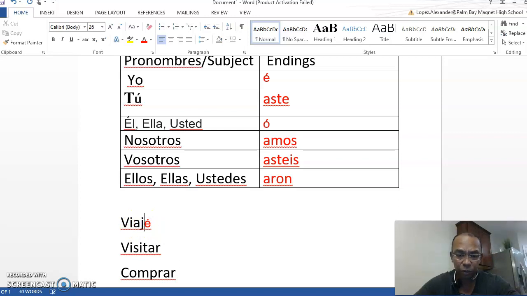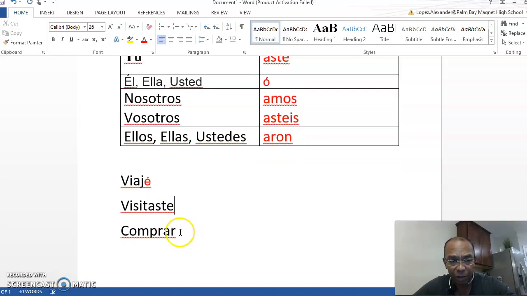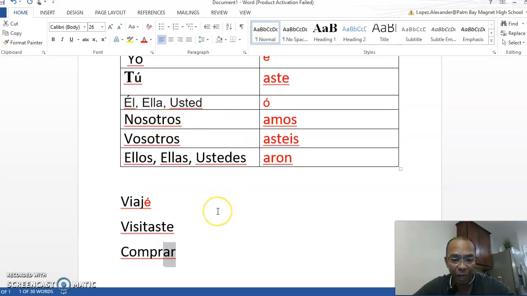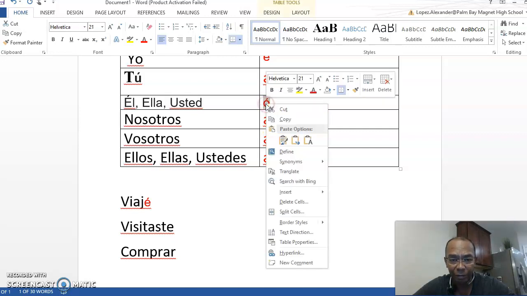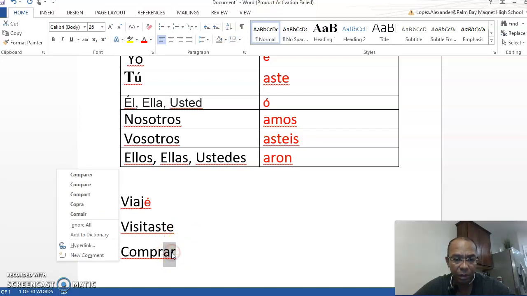Make sure that it is closed, right? Visitar. What if you are the one doing the action? You visited. Then you get rid of the AR and you put visitaste. That would be the correct one. What about comprar? What if he is doing the action? Let's say your Uncle Tom is doing the buying. He bought. So you will take the AR and simply put the ó with an accent.